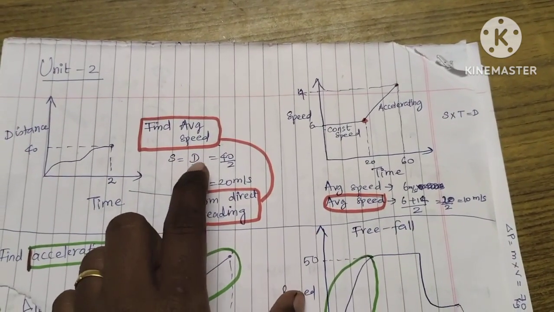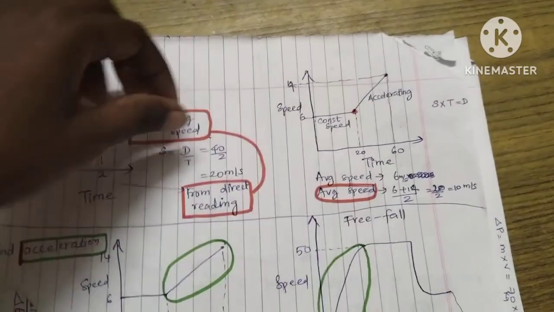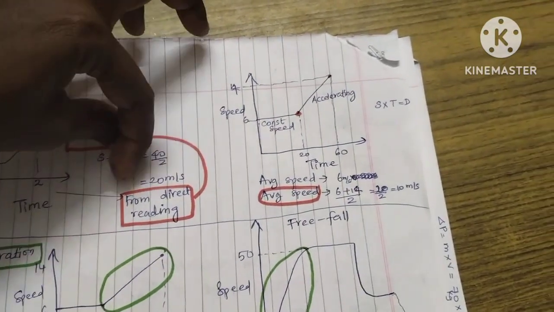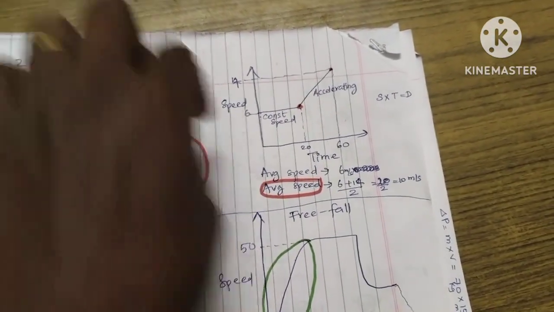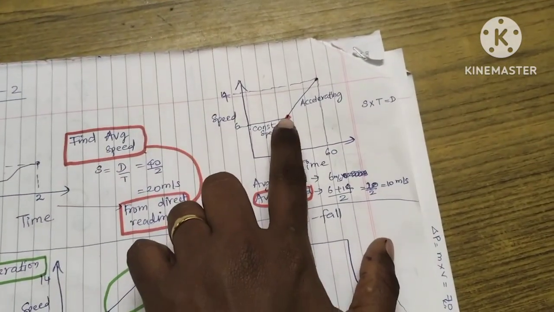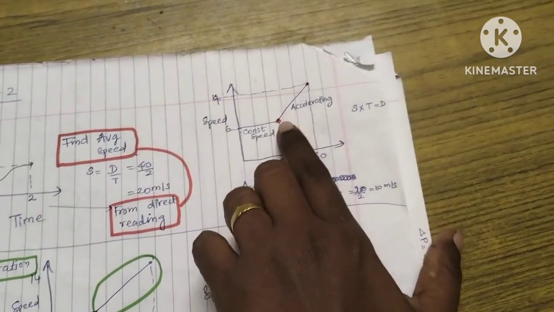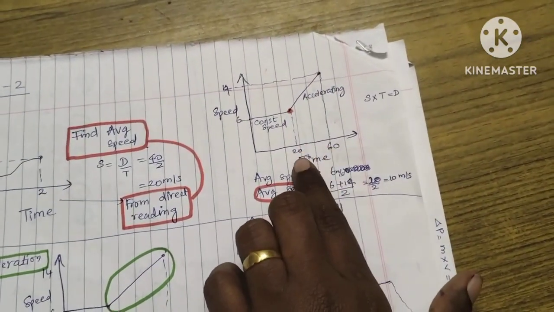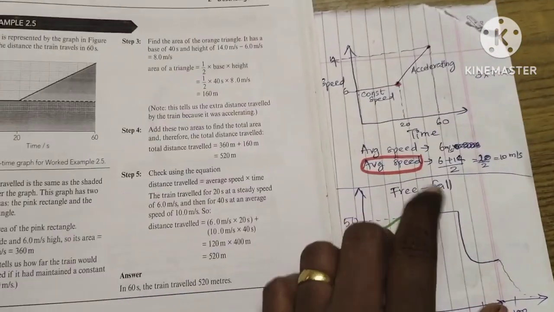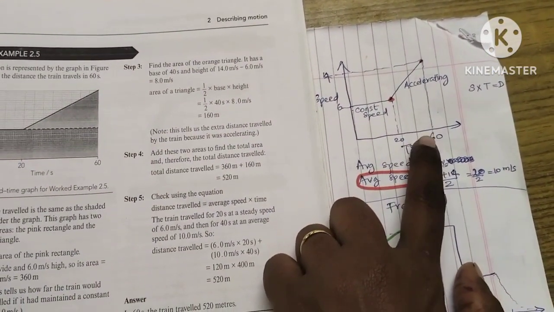Okay, speed is equal to distance by time. So we find the distance from the shape. To verify, you have to cross multiply speed and the time derived from here. For example, for constant speed, 20 take away 0, that will be the time. For accelerating speed, 60 take away 20, that will be the time. So 20 take away 0 is 20, 60 take away 20 is 40, 20 and 40.